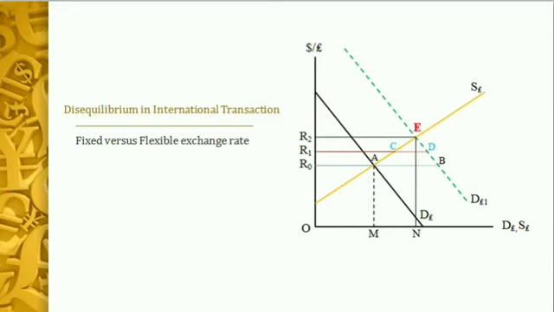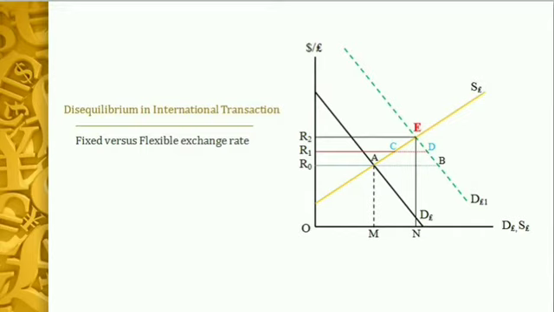Now let us assume that the demand curve for import shifts from D pound to D pound 1 due to some external factors. Therefore, at the given exchange rate R0, the demand for pound becomes R0B, whereas the supply of pound remains unchanged at R0A. Therefore, AB, this amount shows the excess demand for pound. Now, as there is excess demand for pound, the exchange rate must rise from R0 to R2, where